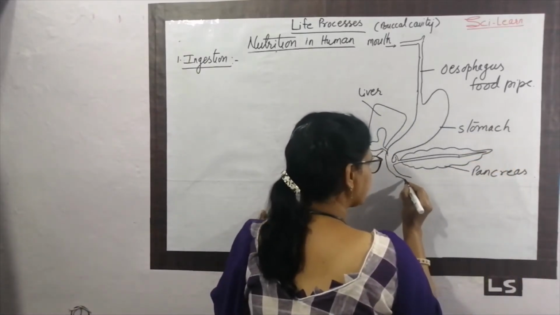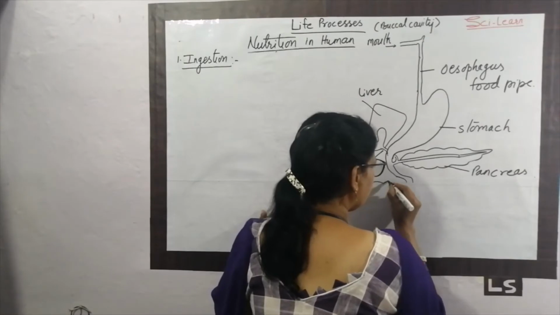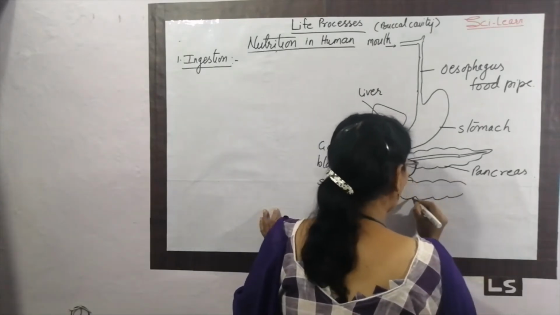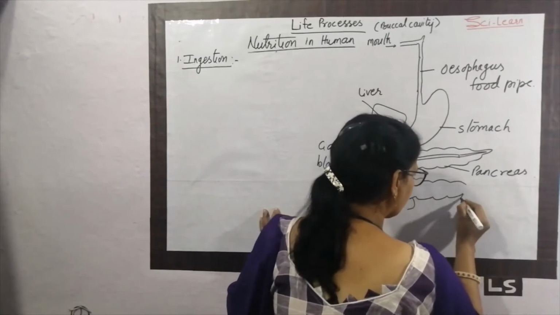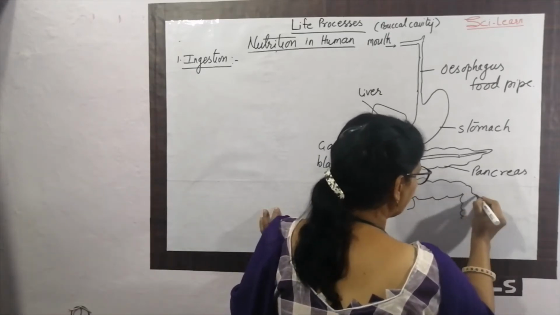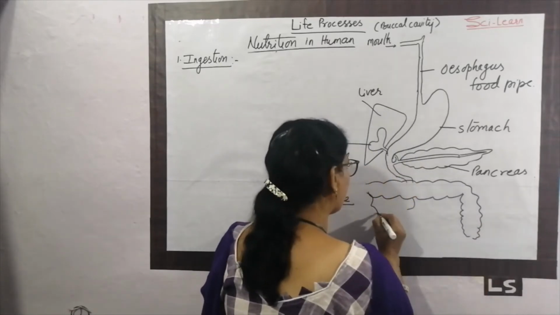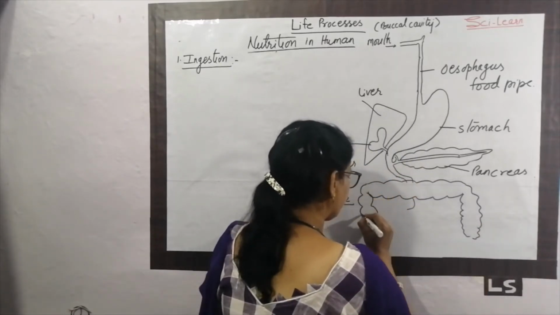This is the small intestine, and it is actually a coiled structure, a long coil. The coil of the small intestine depends upon the nature of the food taken by the organism.